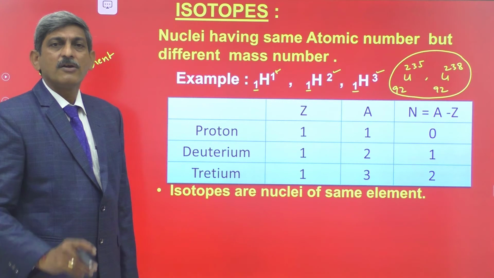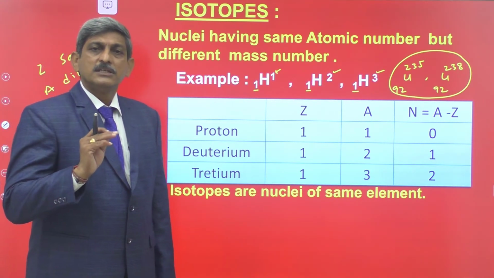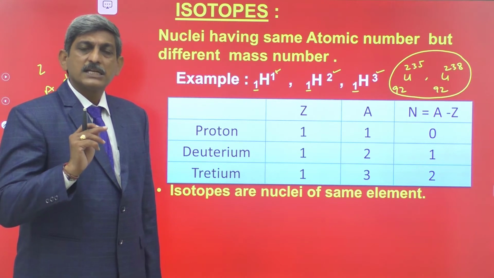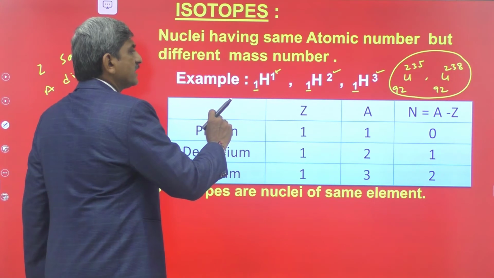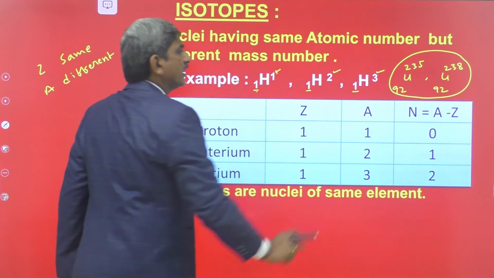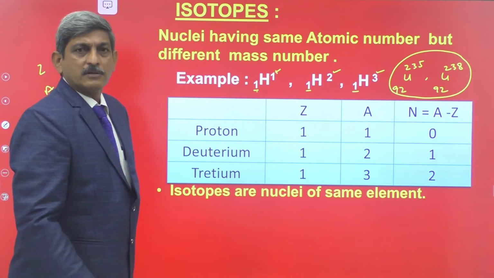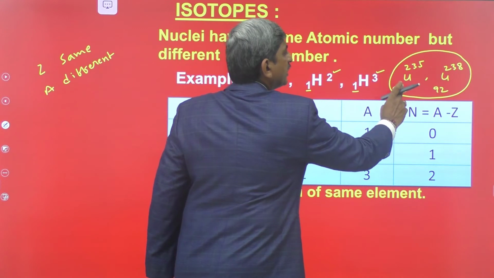One more thing is, we know that the chemical properties of the elements depend upon the configuration of the electrons. Here, in the case of proton, deuterium and tritium, or in the case of uranium 92-238, uranium 92-235,